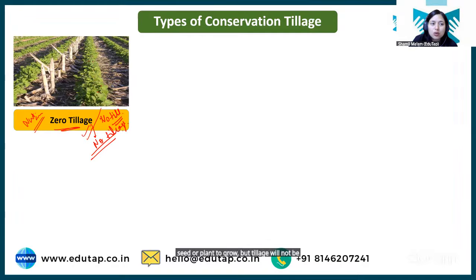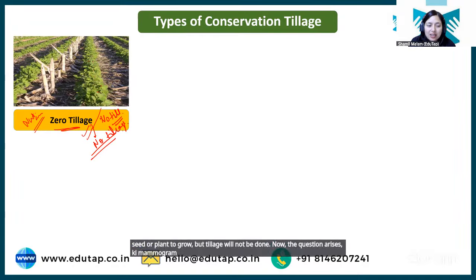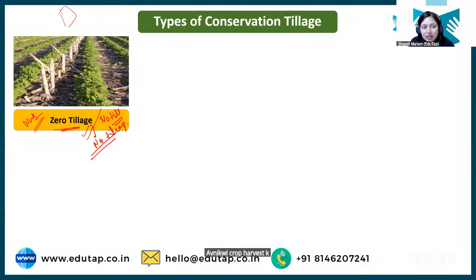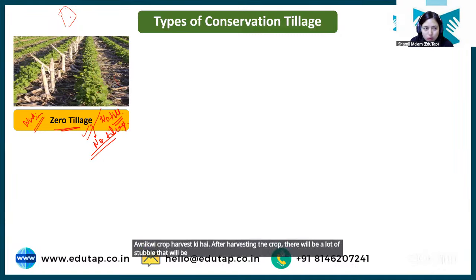done. Now the question arises कि मैम अगर हम tillage नहीं करेंगे तो what will happen? How the weeds and everything that is present on the field will be removed, right? होगा क्योंकि because आपने कोई crop harvest की है. After harvesting the crop, there will be a lot of stubble that will be present over that field, right? So how do we manage that stubble?